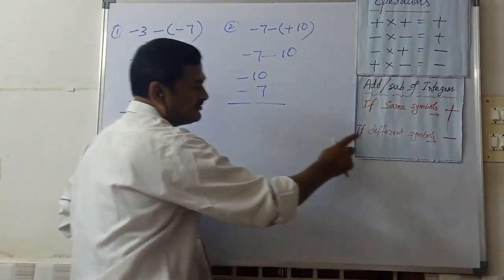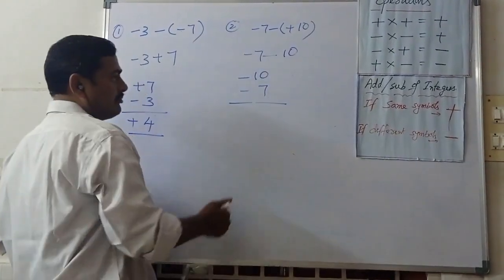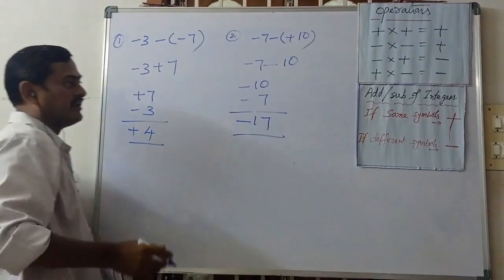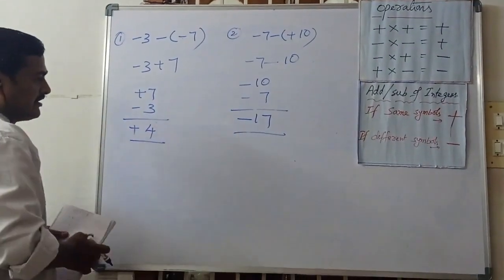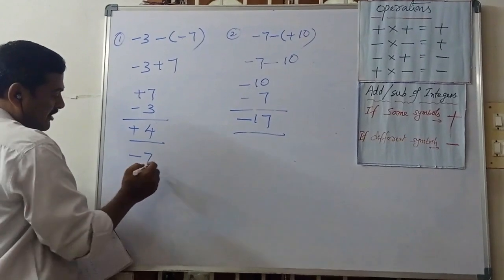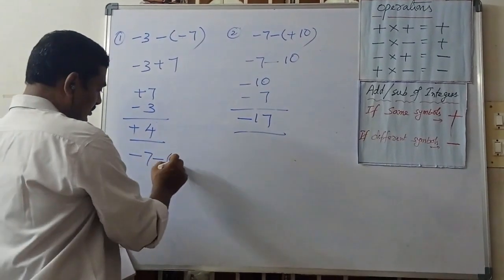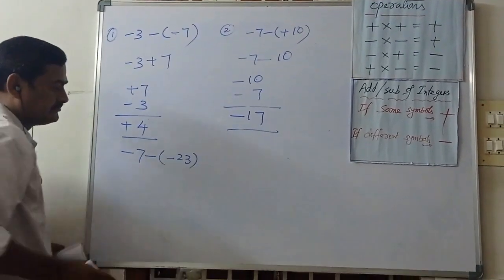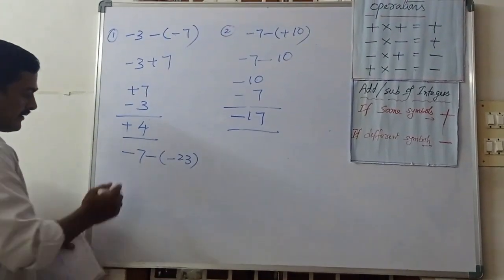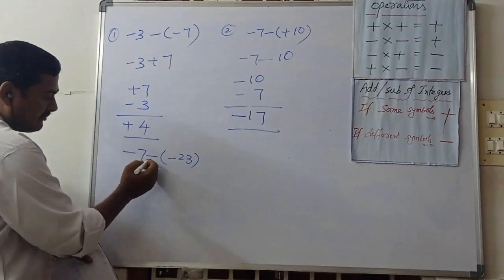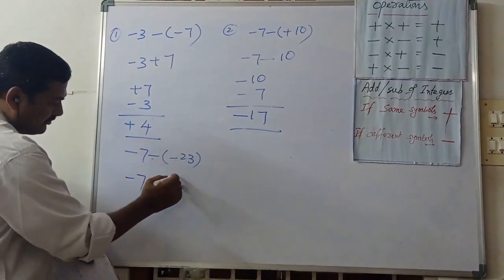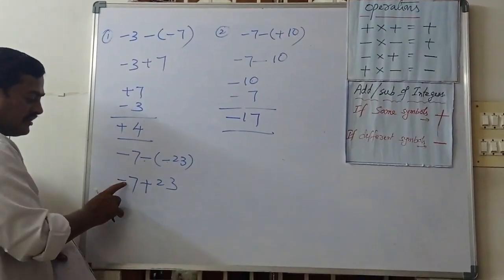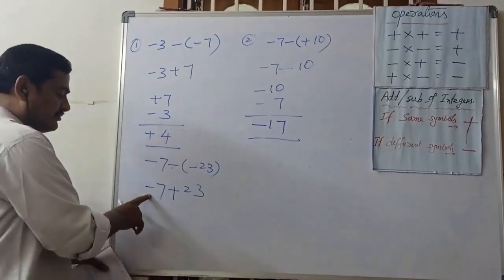Both are same symbol. Same symbol means what is the operation? Plus. 10 plus 7, 17, and keep the symbol minus. Minus 17. Now minus 7 minus into minus plus 23. Minus into minus plus. Now here plus 23 minus 7.